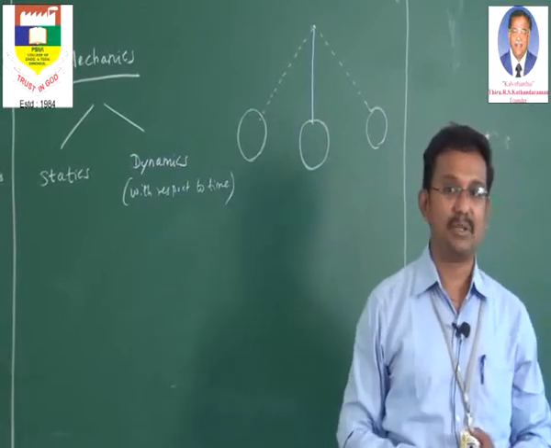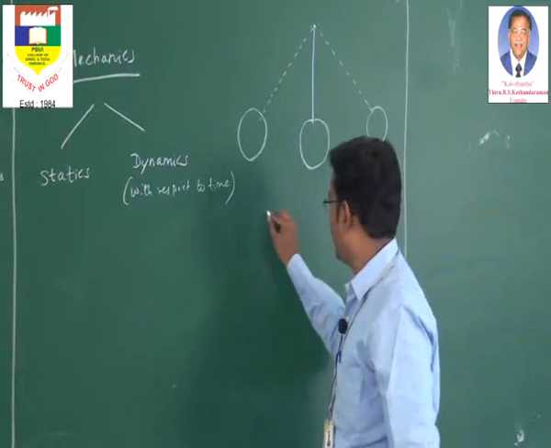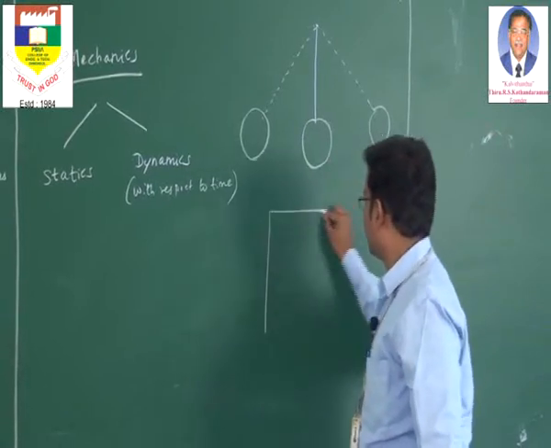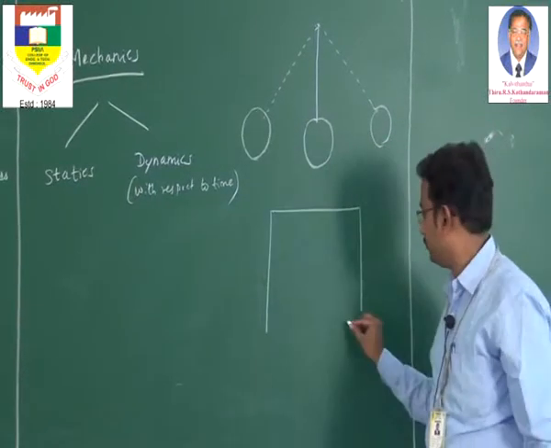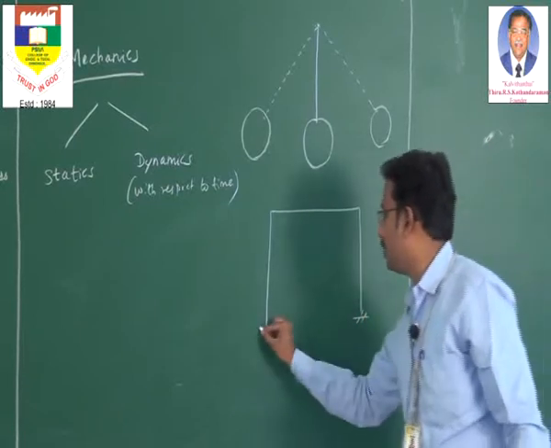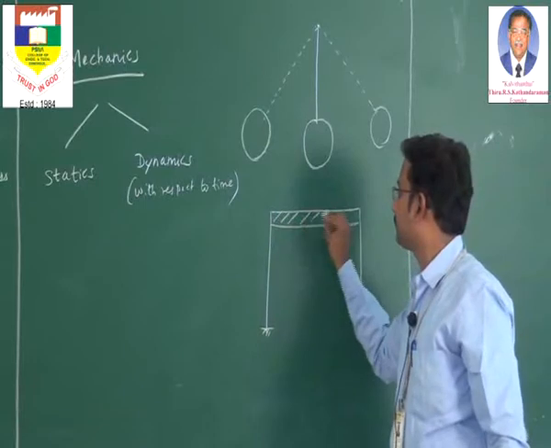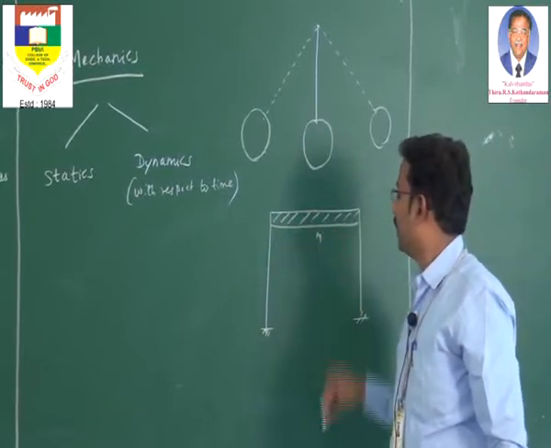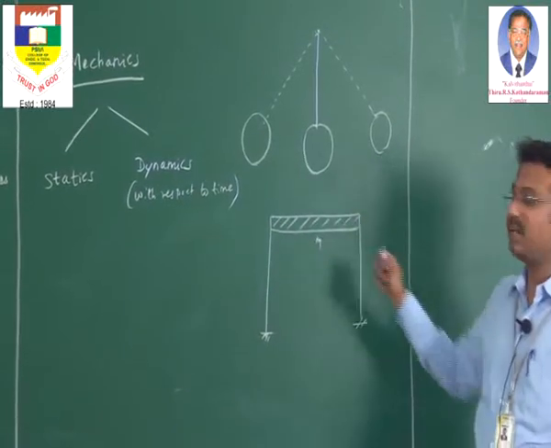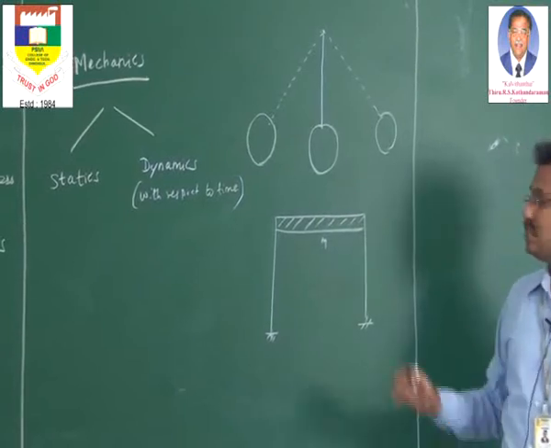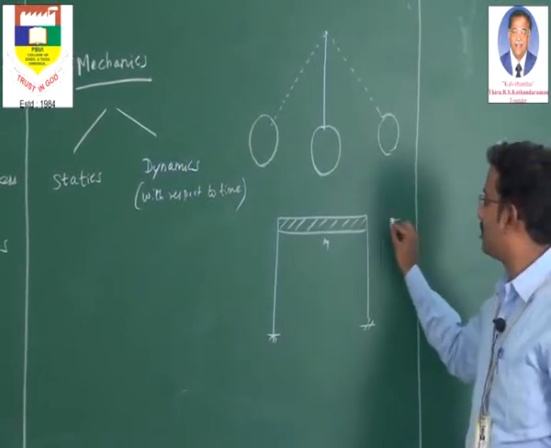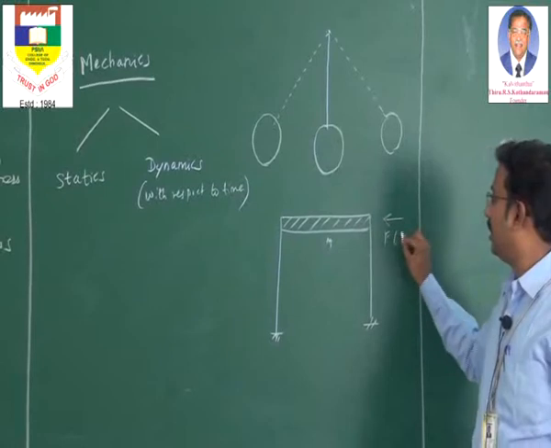Some other common examples: you take any structure like a portal frame. It has some mass and two columns, and a fixed mass is there. Now this portal frame is subjected to some external force, say f of t.